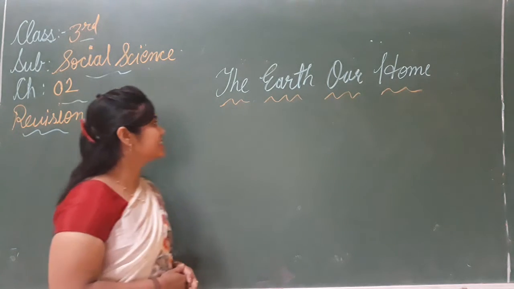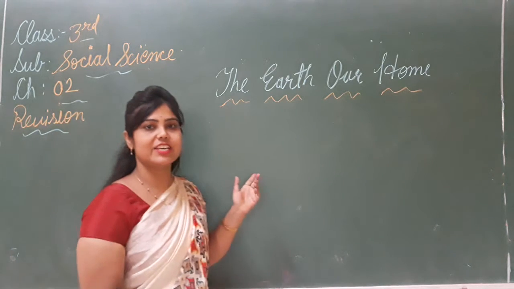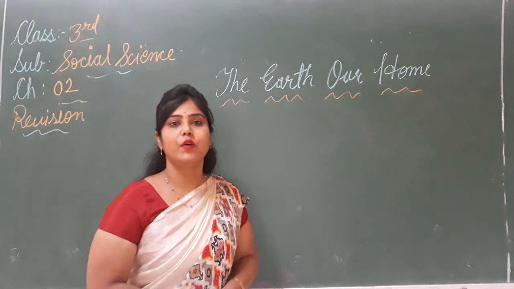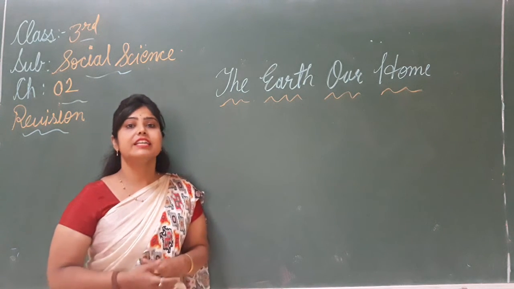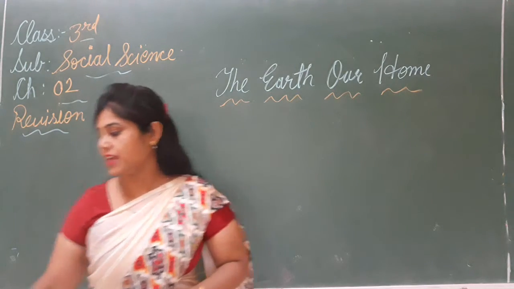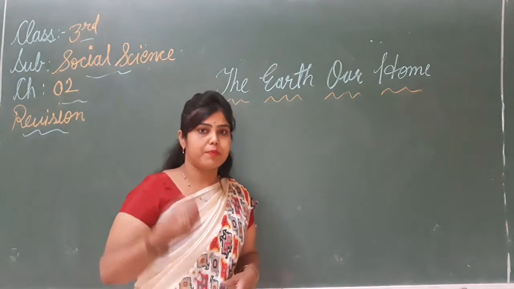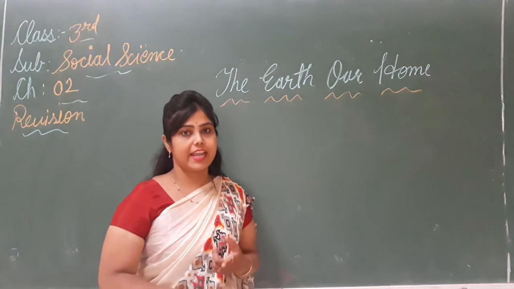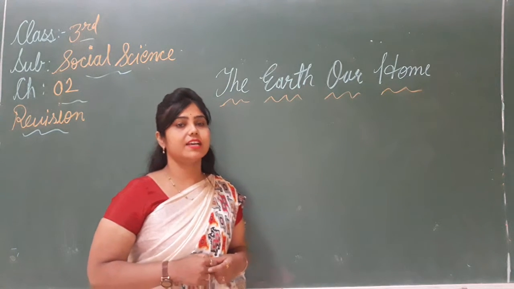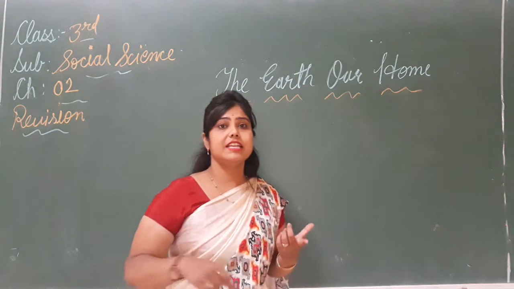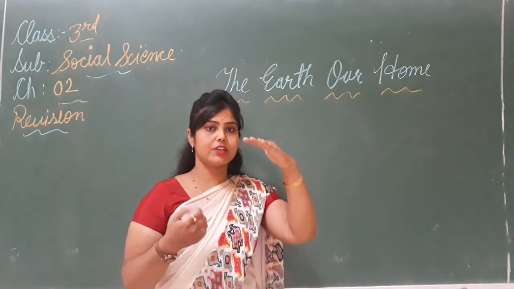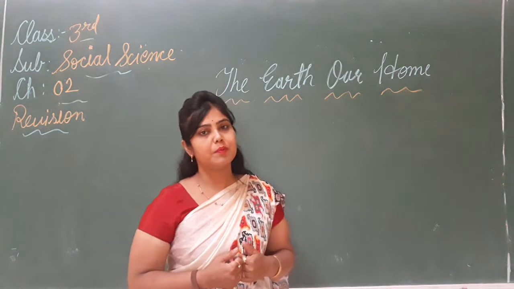So children, this is the second revision lecture of chapter 2, class 3, the earth our home. And what you have learned in the previous lecture, that is the revision lecture, we have learned about the shape of our earth, and the second one is the globe, and the third one is the map. Shape of our earth. What is the shape of our earth? It is spherical in shape. It is like an orange, slightly flat at the top and slightly flat at the bottom.